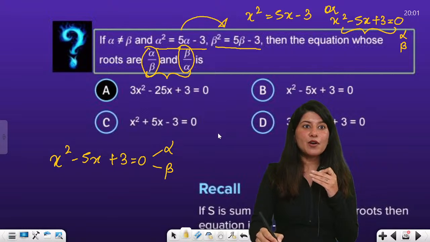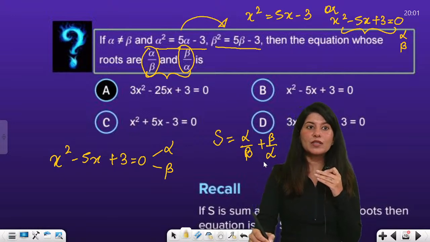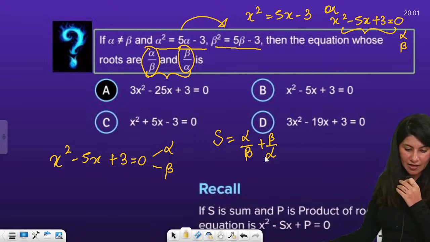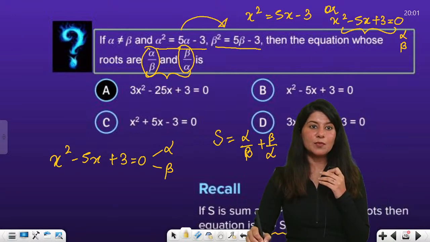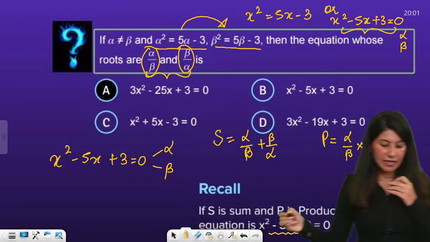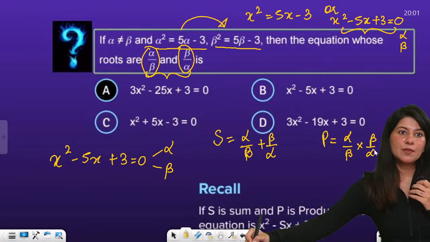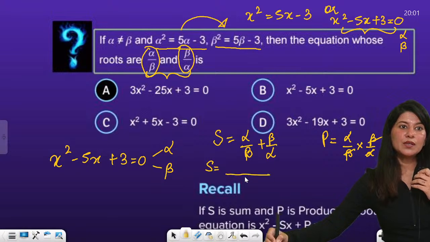What you are looking for is S, which is alpha by beta plus beta by alpha. If you know this, then half of your problem will be solved. We will write the quadratic equation using x square minus Sx plus P. So we are looking for S and P. What about P? P is the product, alpha by beta into beta by alpha. Clearly my P is coming out as 1. Alpha alpha cancel, and beta beta also cancel. Now let us calculate S. The moment I take the LCM, S will be equal to alpha square plus beta square over alpha beta.